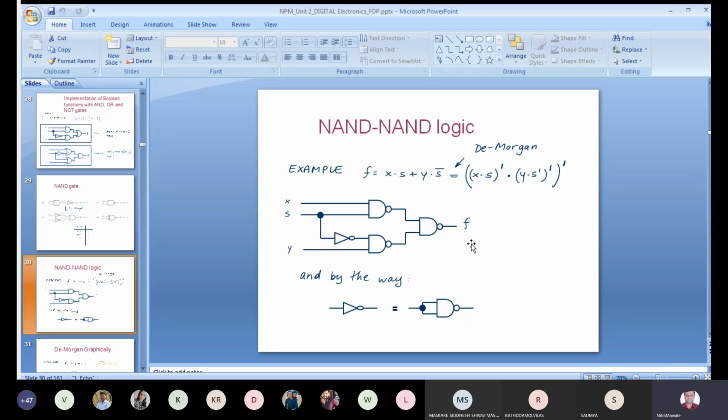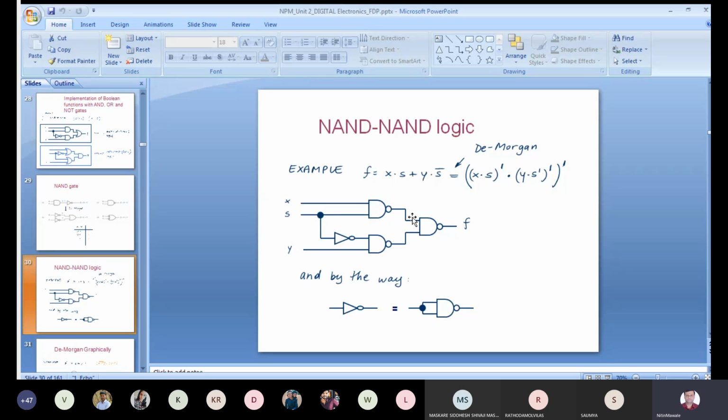And why am I going for that? Because NAND logic is, you can say, a simplified version. As it is a universal gate, any gate can be implemented using that. So for example, if I am using AND OR realization and suppose 4 terms are there, I will require many gates. But if I go for NAND, we know that in one IC 4 gates are available. So that can be possible using a single IC only.